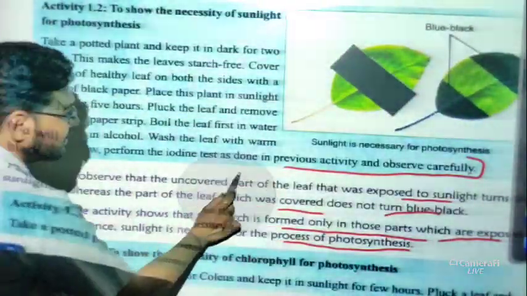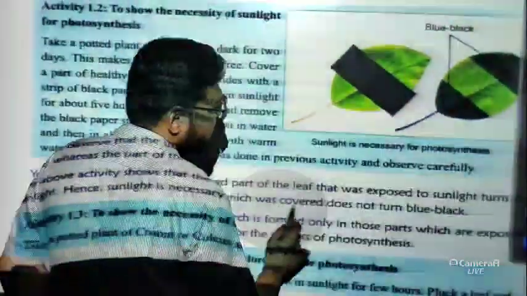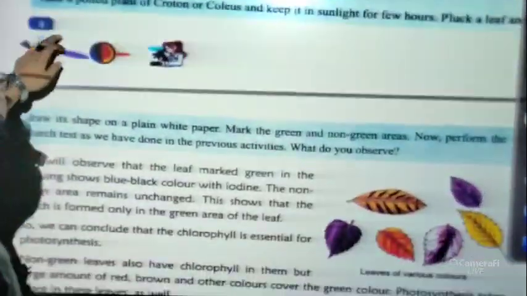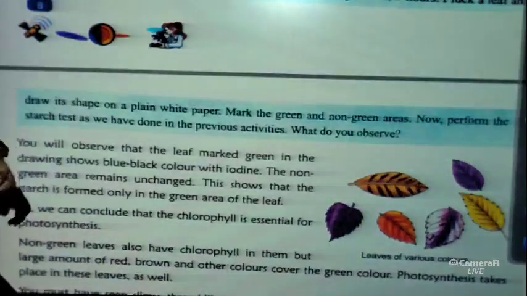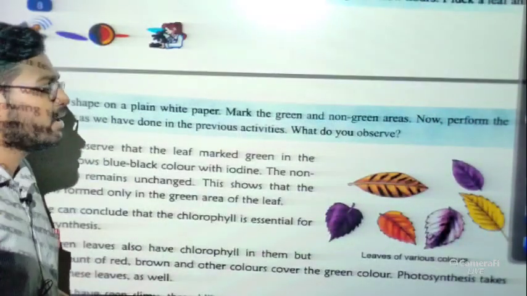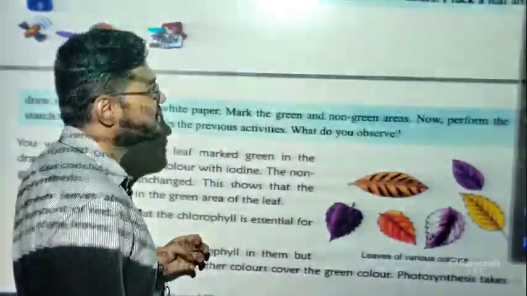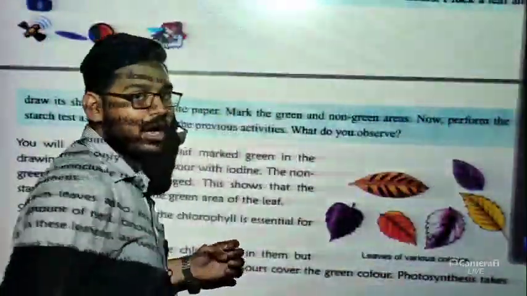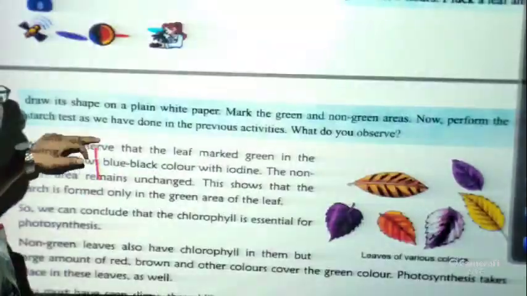Now let us move to the third activity. This third activity tells us to show the necessity of chlorophyll for photosynthesis. We have discussed that chlorophyll is very important in the process of photosynthesis, but how do we know? Okay, so let us discuss.